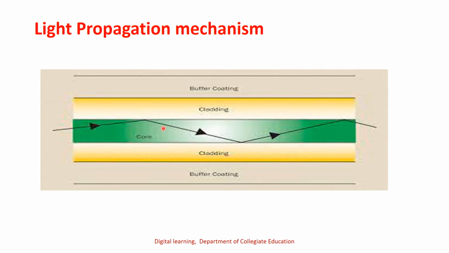So, thus the light is guided along the length of the fiber, and the light is again at the other end of the core-cladding interface. It suffers total internal reflection. So, that is how light is propagated through an optical fiber by multiple total internal reflections. Here, the main principle of propagation of light through an optical fiber is total internal reflection.